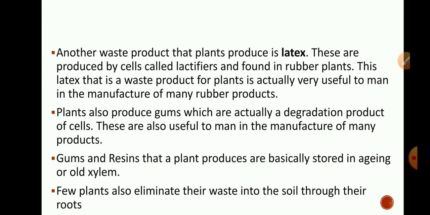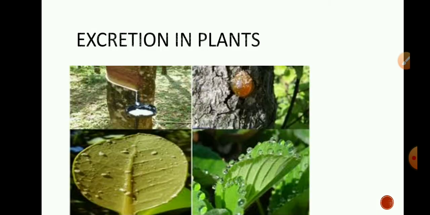Gum is an excretory substance of the plant. It is actually a degradation product of the cell, which we use to manufacture different products. These gums and resins that a plant produces are basically stored in the aging old cells or old xylem. Few plants also eliminate their waste into the soil.